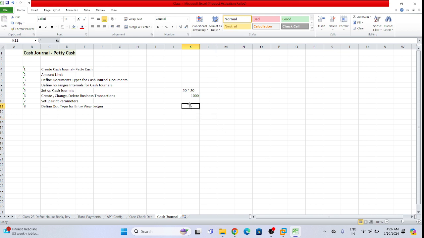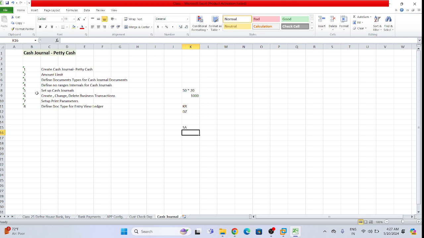Let's suppose if it is KR, KR means vendor invoice, right? Same way, if it is DZ, it is not DR. DZ means customer incoming payment, right? Same way, if it is SA, we can understand it is a GL document. If it is AB, we can understand it is a reversal GL document.